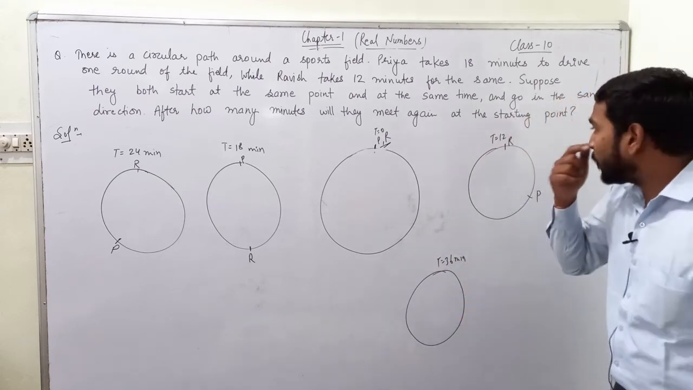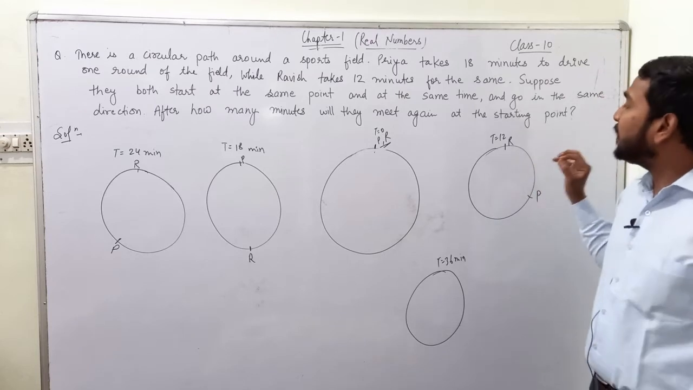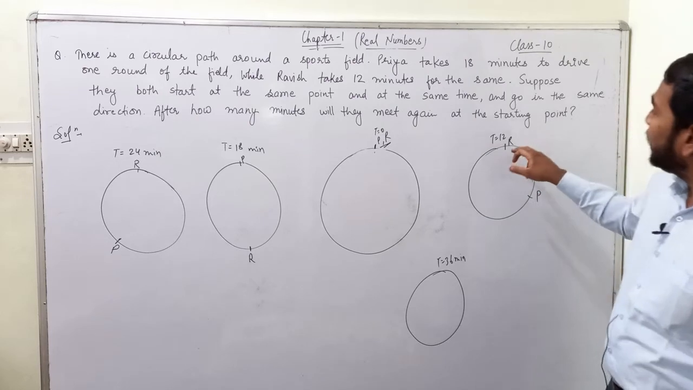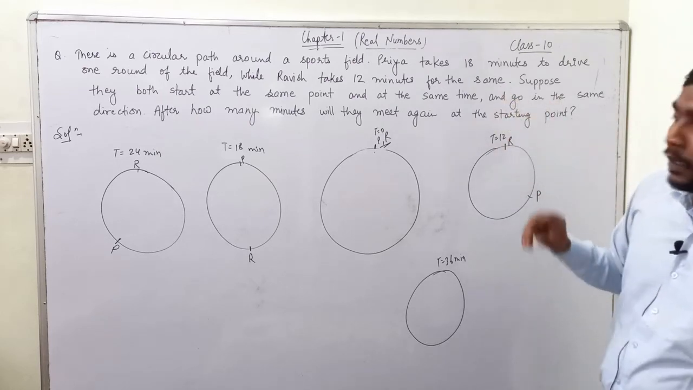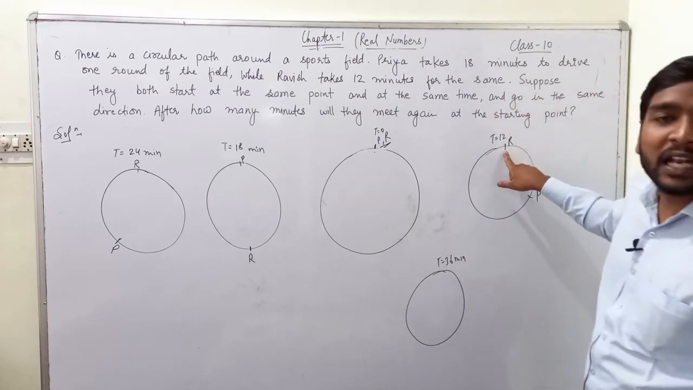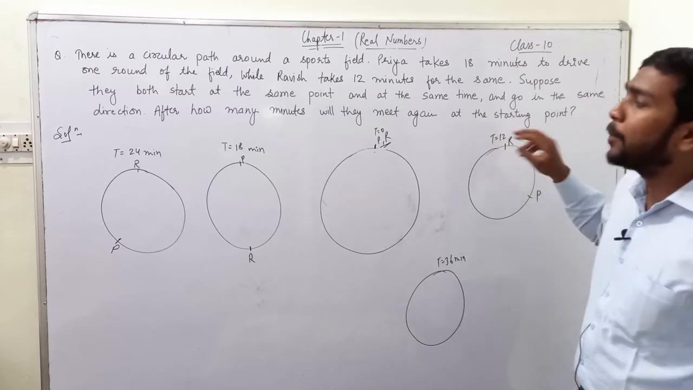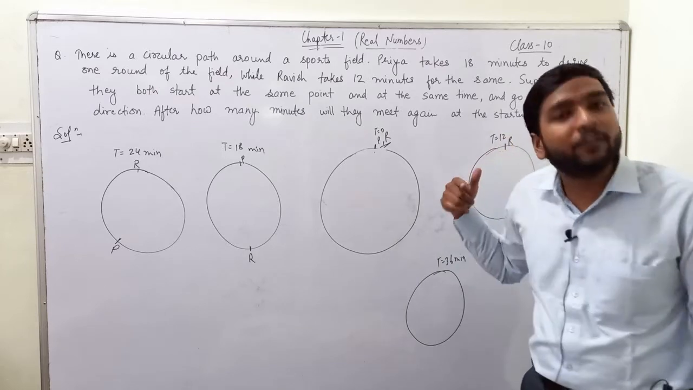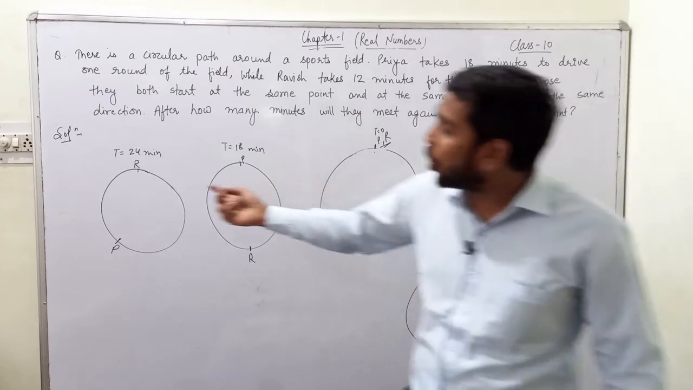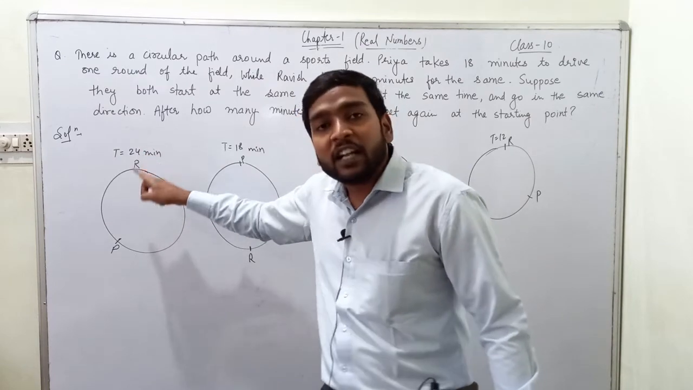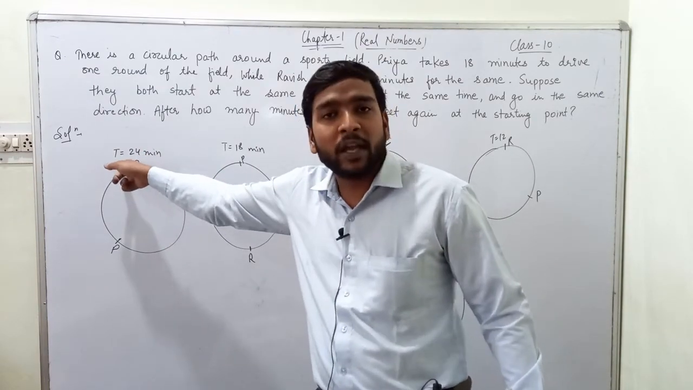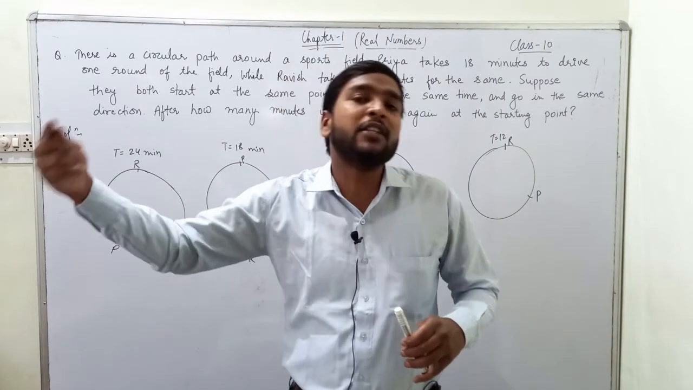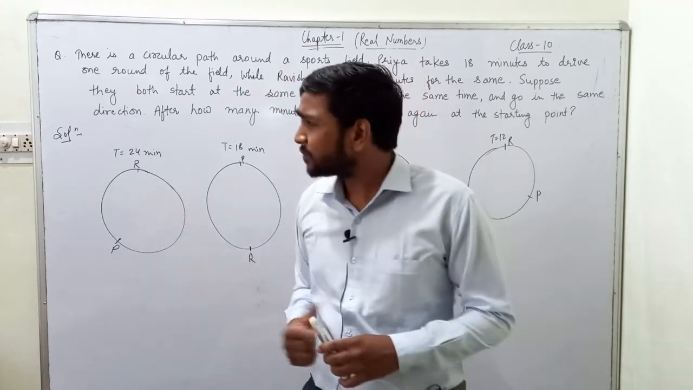Look here. What was the necessary condition that Ravish completed the revolution here? He takes 12 minutes. Then at time equals to 12, Ravish was at the starting position, and the multiple of 12 is 24. Then we saw that at time equal to 24, Ravish was again at the starting position. So Ravish will be at the starting position at all multiples of 12.